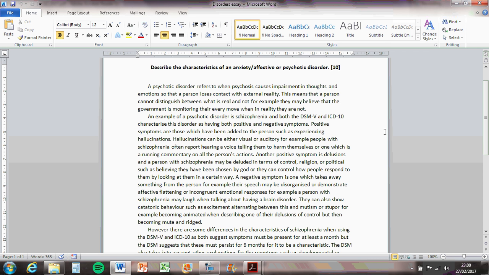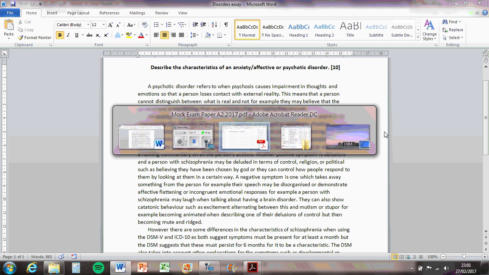And then a negative symptom is something that takes away from the person. So, for example, their speech might be disorganised, they might have a flattening of their mood, so affective flattening of their voice as well, quite monotone. And they can be mute or rigid or anything like that. So you can have any of those.